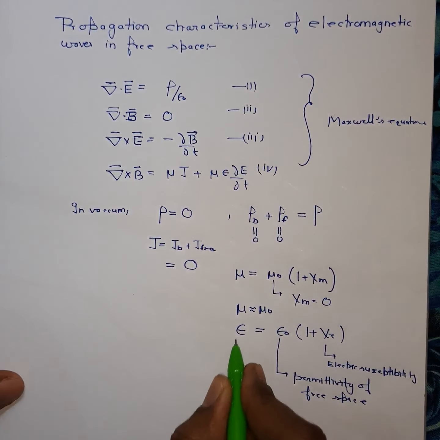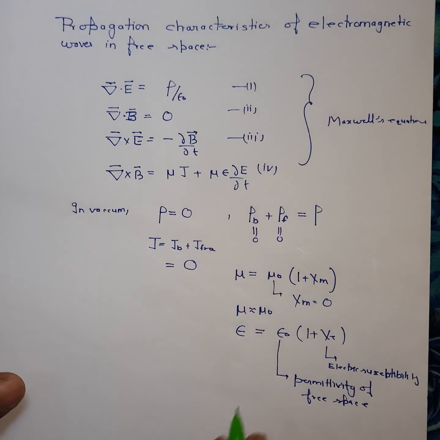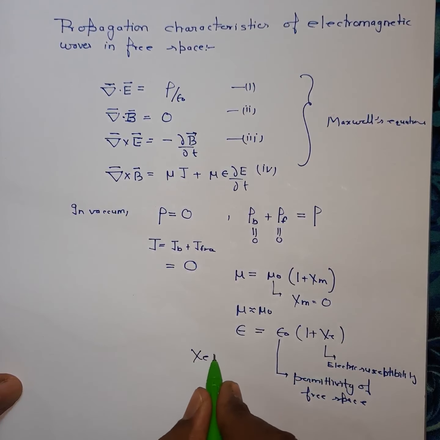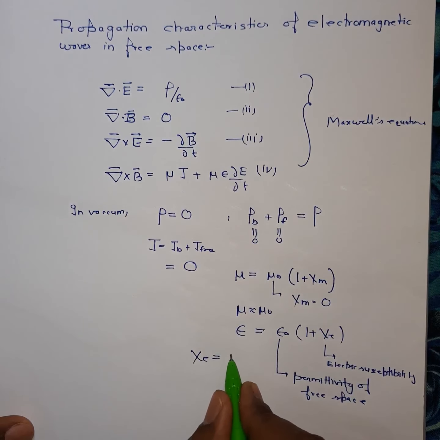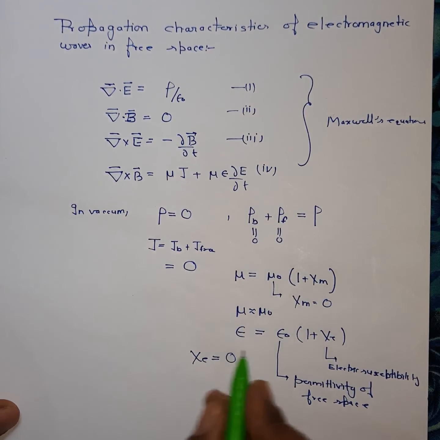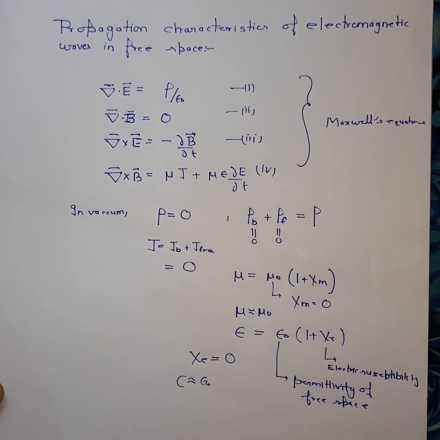Epsilon is the permittivity of the medium under consideration. Since we are talking about the vacuum, there is no material to polarize, hence chi e will be equal to 0, and you can write epsilon is equal to epsilon naught.